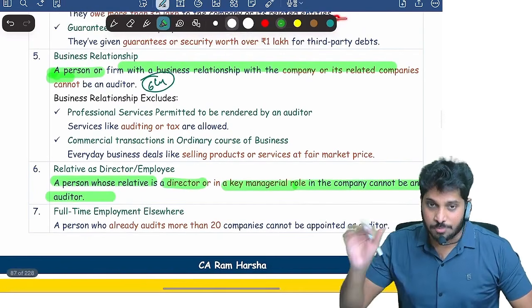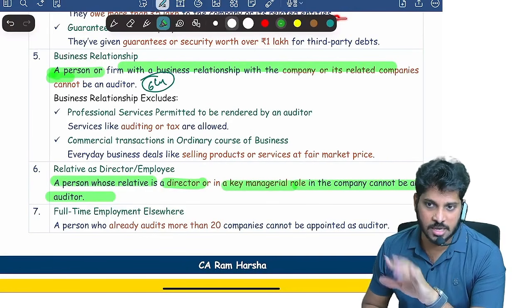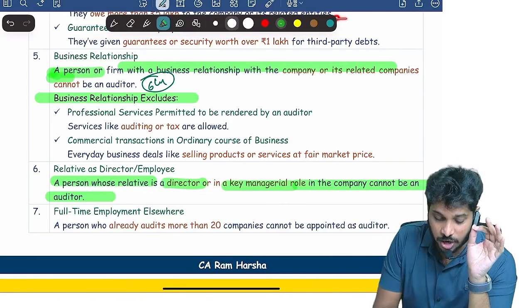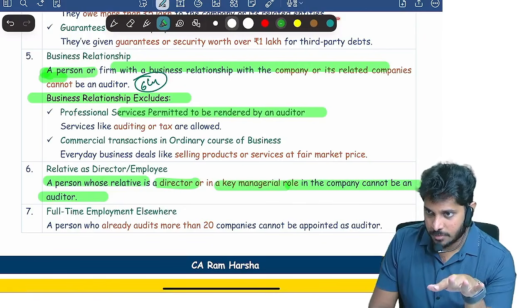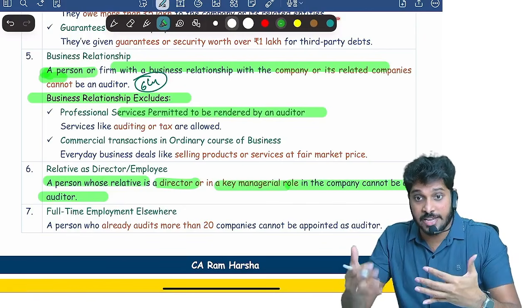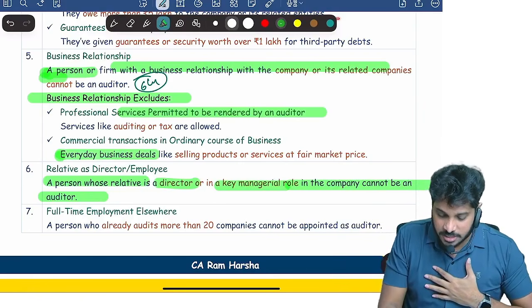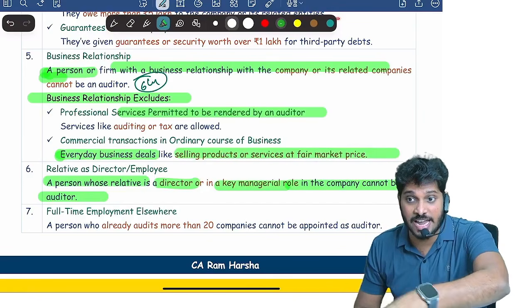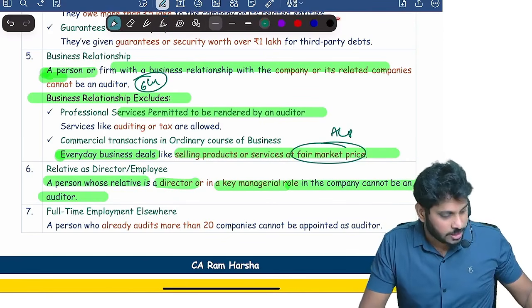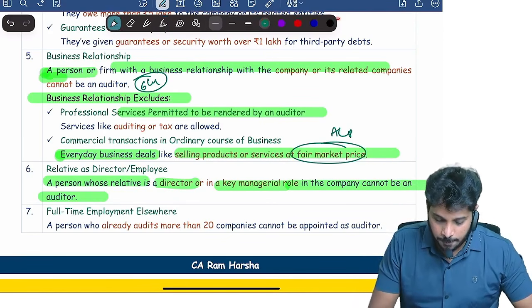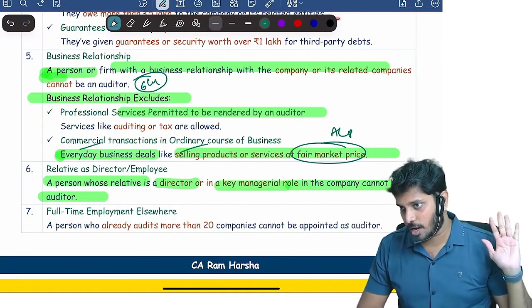Next, business relationship. If a person or a firm has a business relationship with the company or group companies, then disqualified. Business relationship does not include the following: if a CA is already providing services which are permitted, even though you are an auditor, that is not treated as business relationship. Or everyday business deals like selling products and services at a fair market price. Actually here it is arm's length price. Commercial transactions entered at arm's length price are not an issue at all. Are you clear? Next.